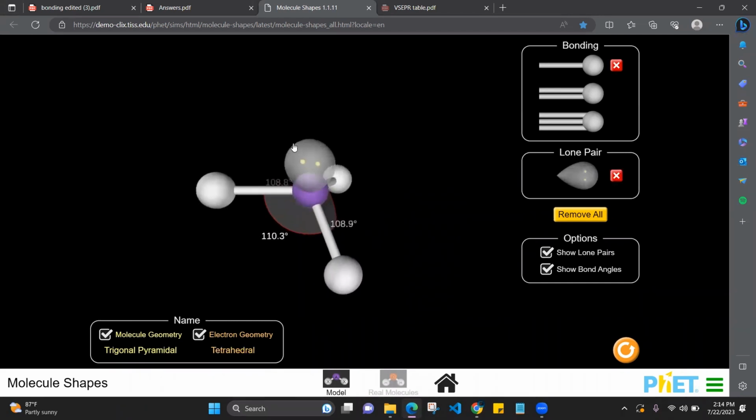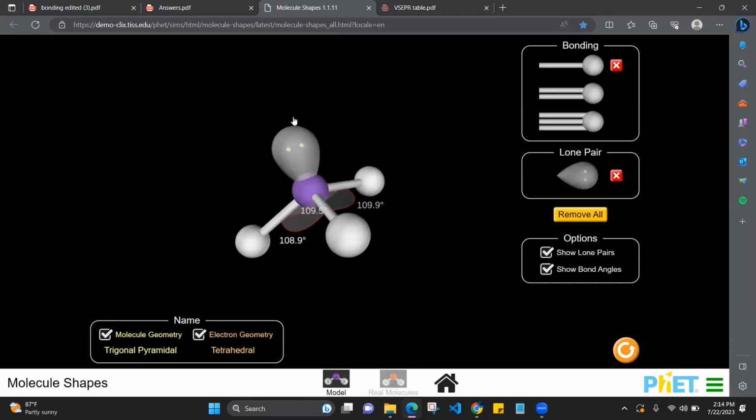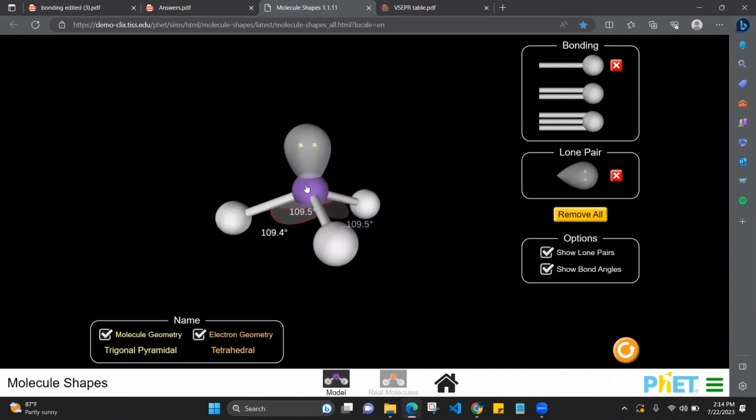Now what's the shape? Trigonal pyramidal, right? It was tetrahedral. Once you remove the lone pair, now in this simulator, we are adding a lone pair. We can't see the lone pair. Actually, we can see only the bonds, right? When we visualize it, we can see the bonds. We can't see the lone pair. So we have to remove a bond from tetrahedral. From the electron pair geometry, just remove a bond for one lone pair. Then you will get trigonal pyramidal shape.